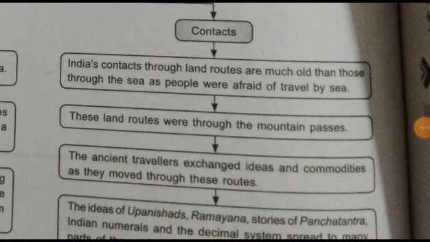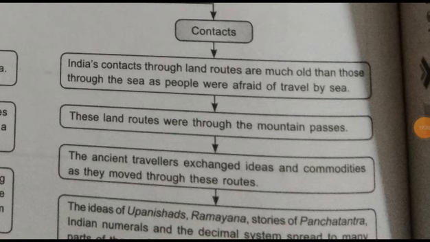People were going or coming from India to different countries, and from different countries to India, through the passes. It is a road made by the people through mountains. And ancient travelers exchanged ideas and commodities as they moved through these routes.